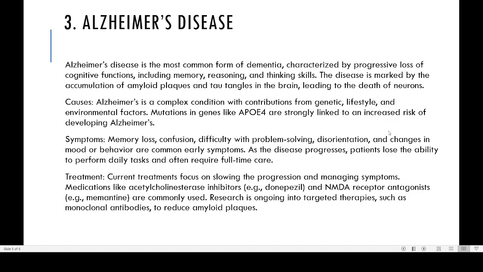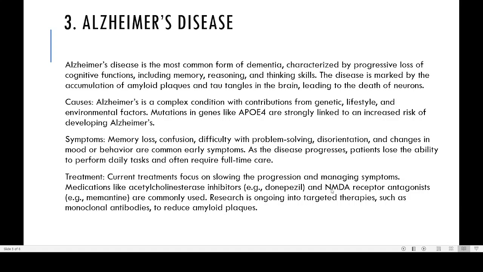As the disease progresses, the patient loses the ability to perform daily tasks, for example brushing the teeth or eating food. For everything they need support, so they require full-time care. So this is the problem of Alzheimer's. Those who have attended people with Alzheimer's disease know the difficulties of handling people with this kind of problem. Currently, the treatment focuses on slowing the progression.